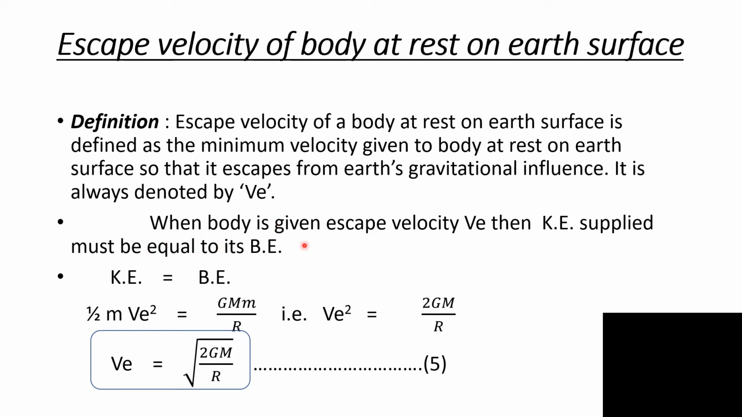When a body is projected from the Earth's surface with escape velocity VE, then the kinetic energy supplied must be equal to the binding energy. So kinetic energy equals binding energy. Kinetic energy is given by half m VE square, which is equal to GMm upon R. That is, VE square equals 2GM upon R, or escape velocity VE equals square root of 2GM upon R. This equation gives us the escape velocity of a body at rest on Earth's surface.